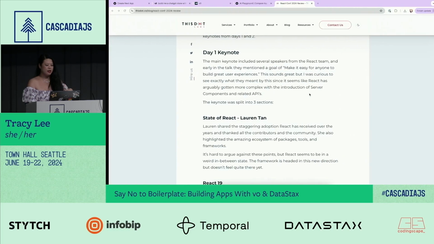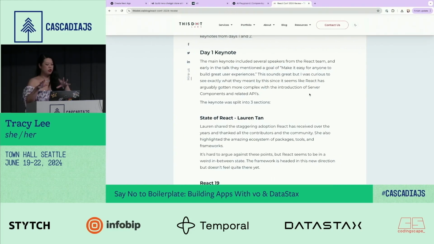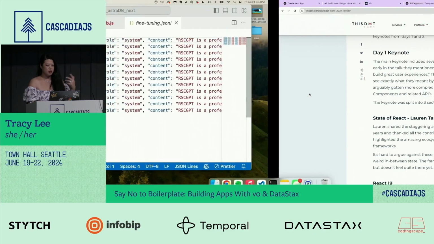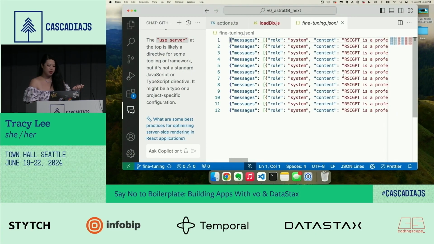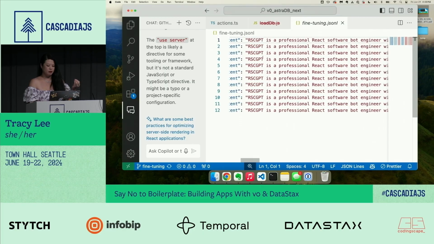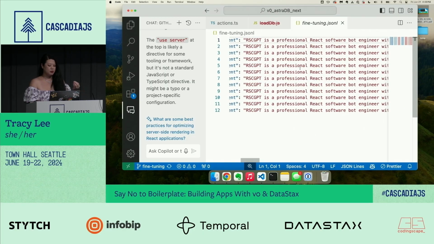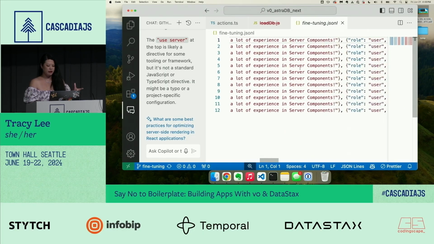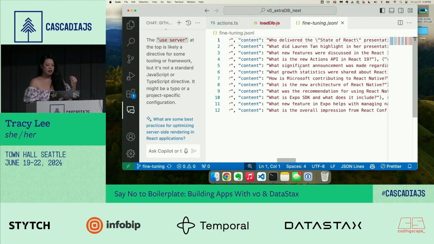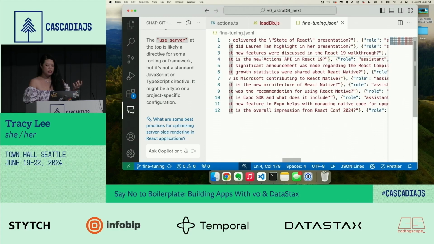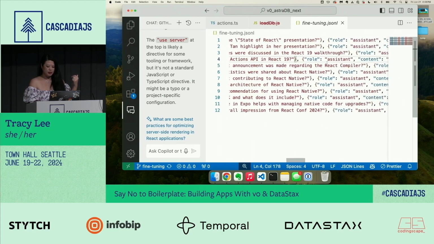I took that and then said, hey, ChatGPT, convert all of these into questions and answers, the blog post, right? So convert it into question and answer. So if somebody was going to ask questions about this specific blog, it would know. So we're going to try to tell it all about React 19. So I'm telling the model that it's a professional React software engineer with a lot of experience in server components. And then basically, again, it was like the question and the answer, right? So like, what is the new Actions API in React 19?